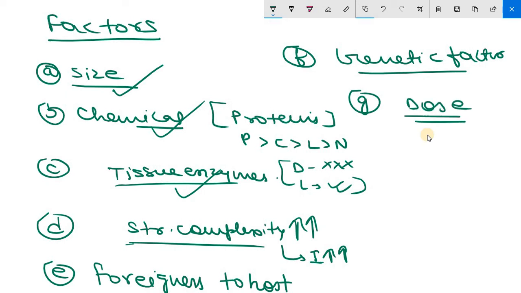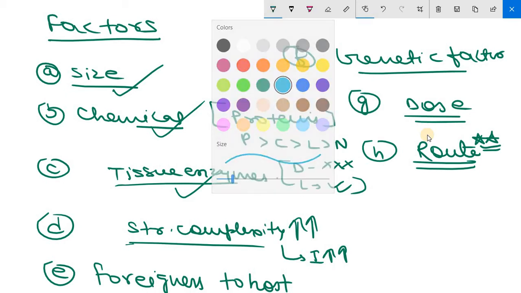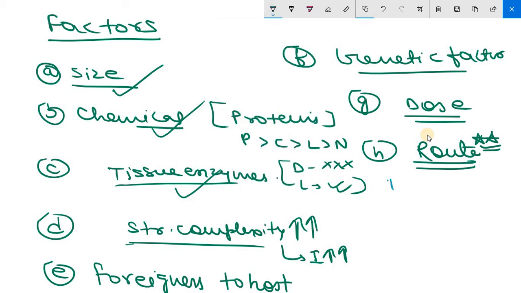Antigen is immunologically active only in optimal dose. The next factor is very important, route of antigen administration. So important from MCQ point of view. How? See, IgA, immunoglobulin A, is better induced following oral administration of antigens.